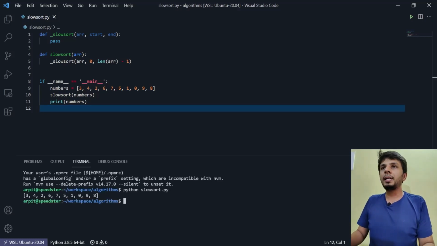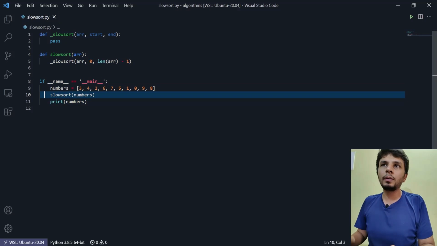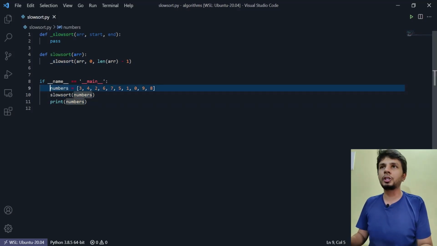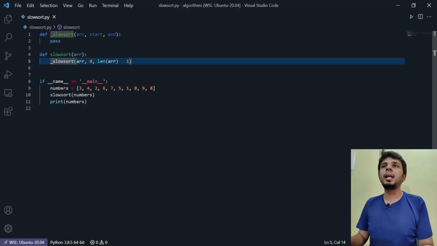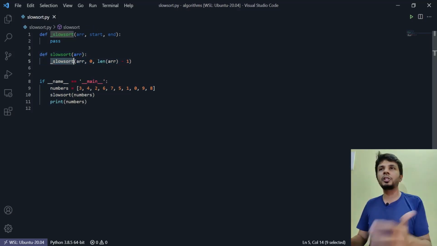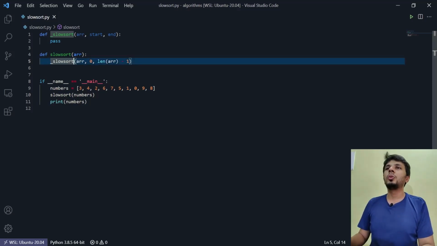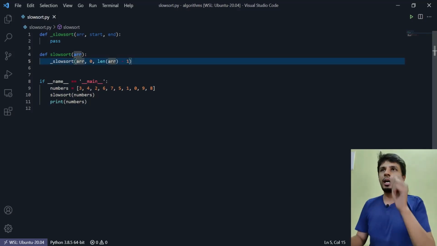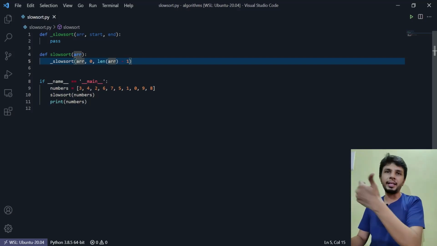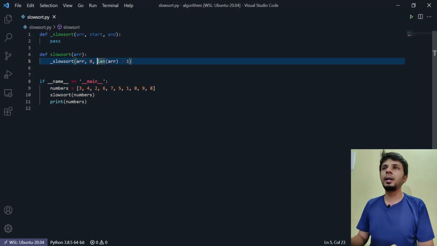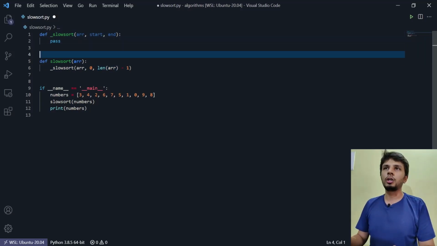So the idea behind this is, again, we'll invoke a function. We have written a function called slow sort, which takes in the array numbers, and it will internally invoke a helper function called underscore slow sort, which would take care of the entire recursion part. What I've done is similar to merge sort. I've taken this array, the start index, and the end index, so 0 and len of array minus 1, and I pass it to my underscore slow sort function.